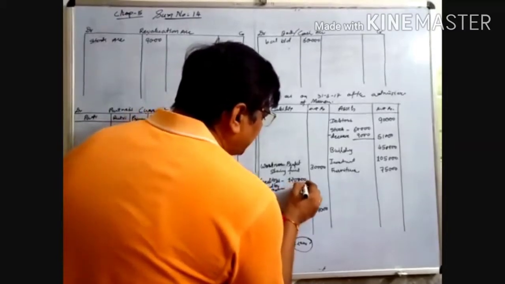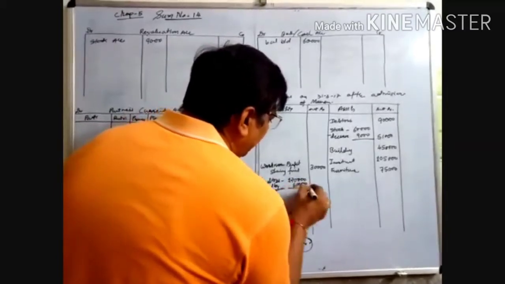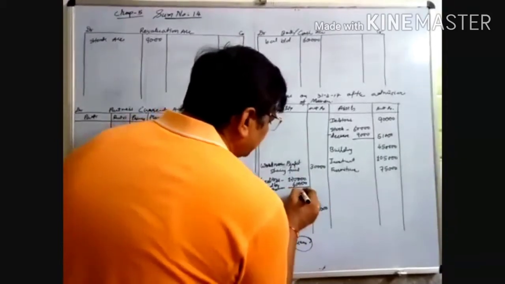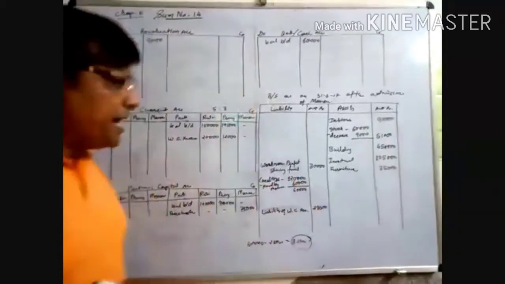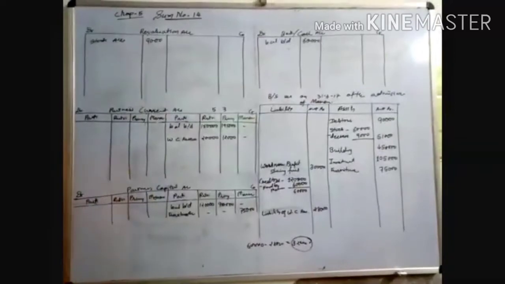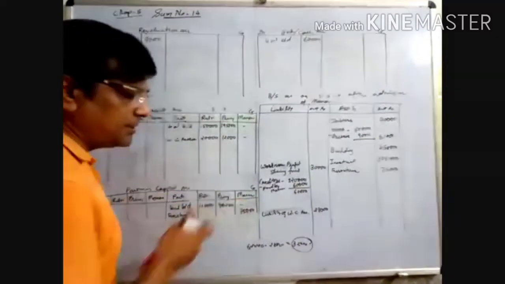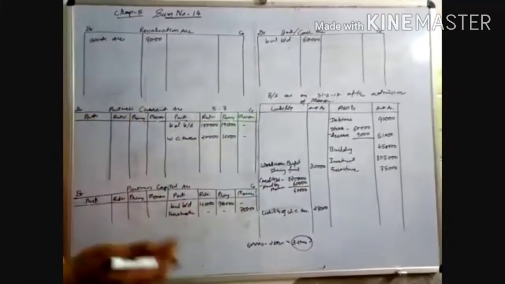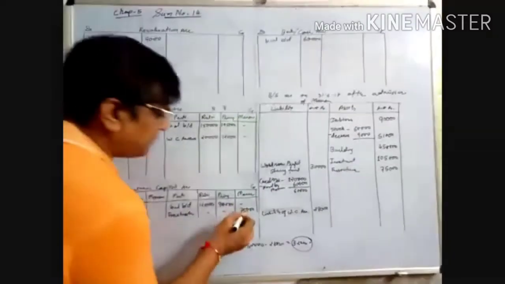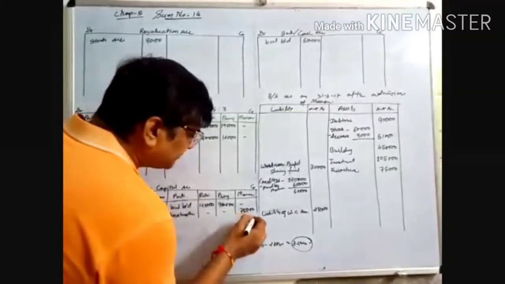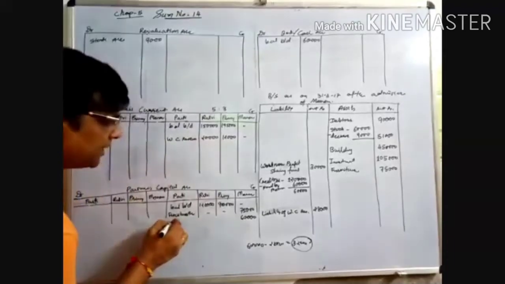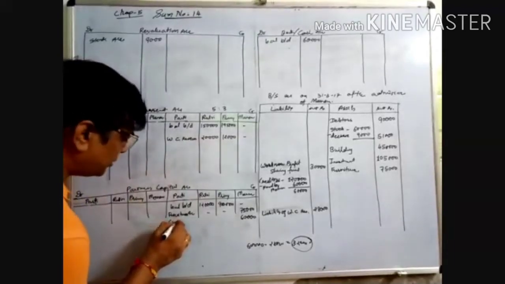When Manan paid 60,000, our dues are left, our liabilities decreased by 60,000. But who paid that? Manan paid that. Manan is now a partner, and when a partner pays his personal amount, it is recorded as capital. There it is, creditors account.